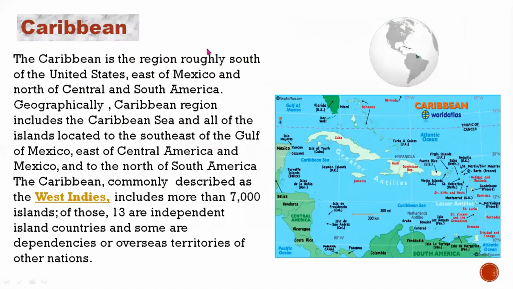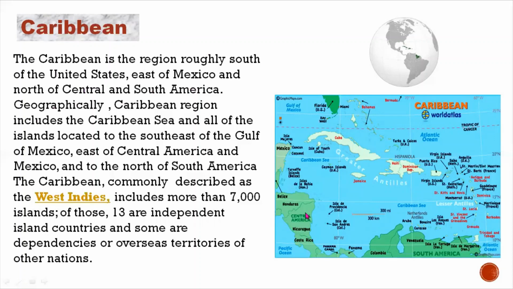So most of the time these countries get foreign aid from the World Bank and the International Monetary Fund. Now we come to the Caribbean. So you can see here this is the Caribbean region. The Caribbean is the region roughly south of the United States, east of Mexico, and north of Central and South America. So this area, which has Cuba, Haiti, and the Dominican Republic, and some islands, this area is called the Caribbean.